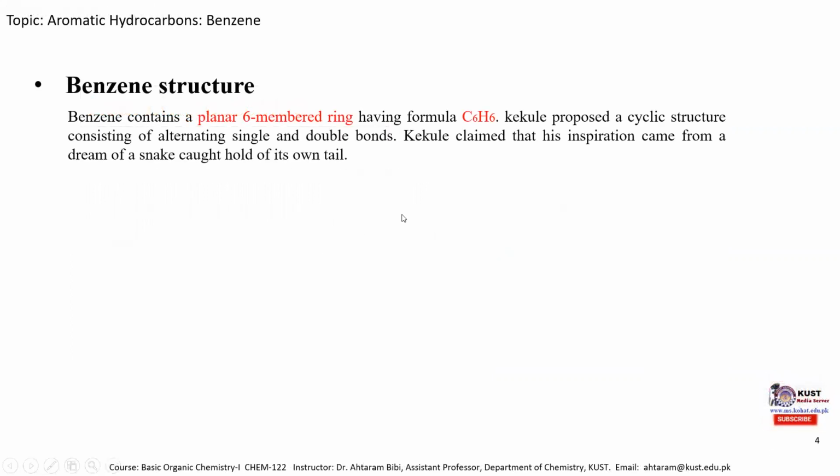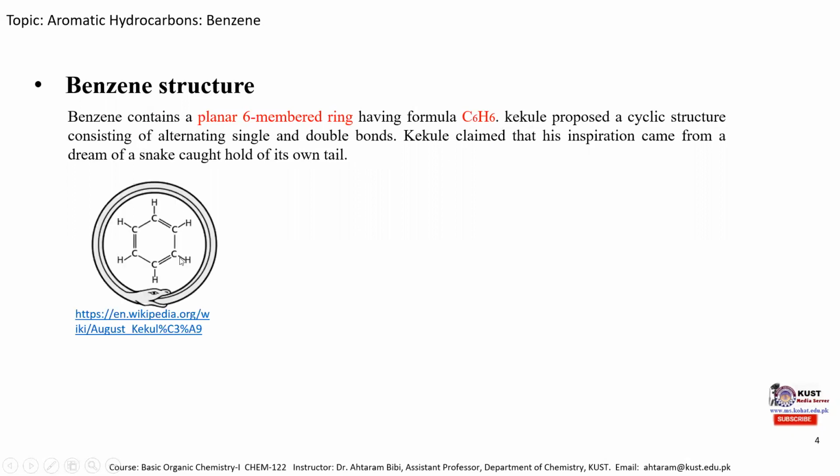Benzene structure. Benzene consists of a planar six-membered ring having the formula C6H6, which consists of 6 carbon atoms and 6 hydrogen atoms. Kekulé proposed a cyclic structure consisting of alternating single and double bonds. This is the benzene structure, and Kekulé claimed that his inspiration came from a dream of a snake that caught hold of its own tail.